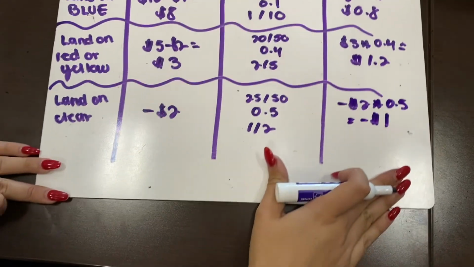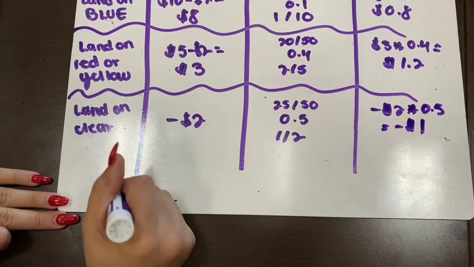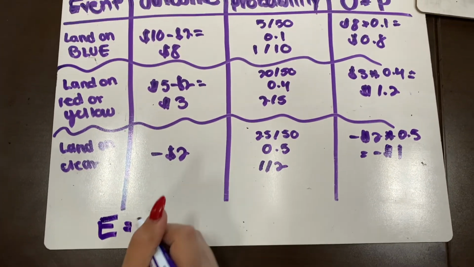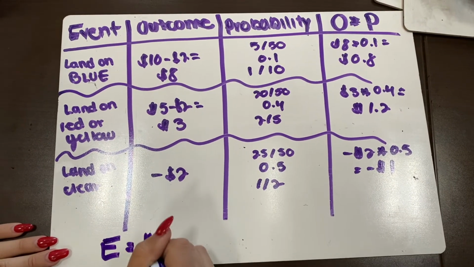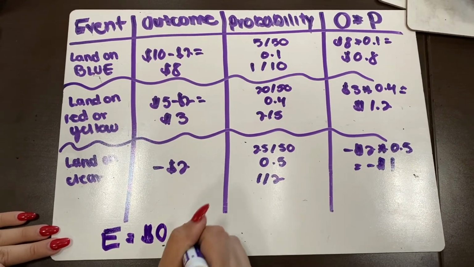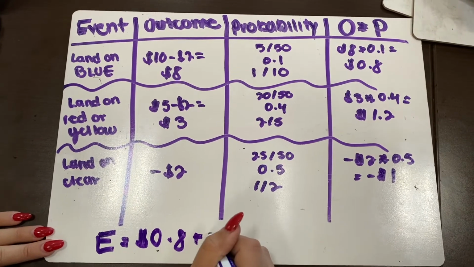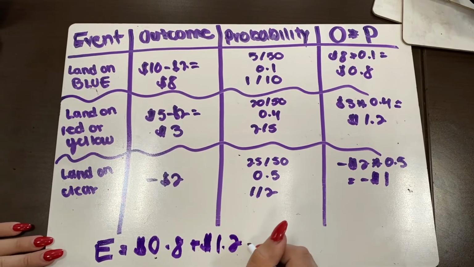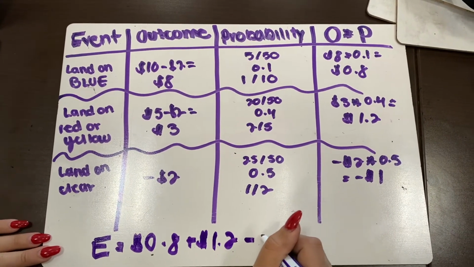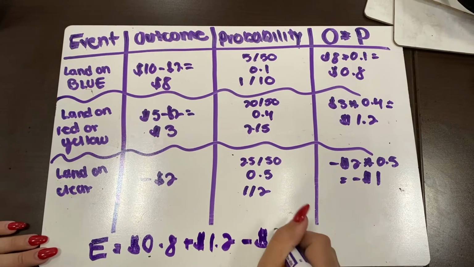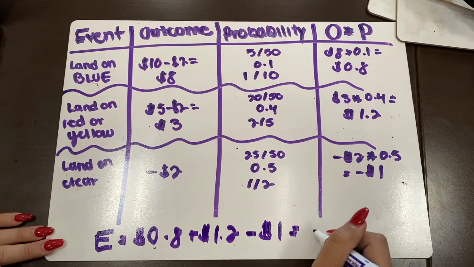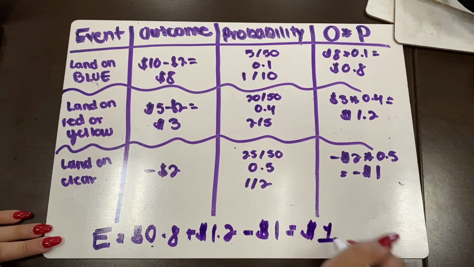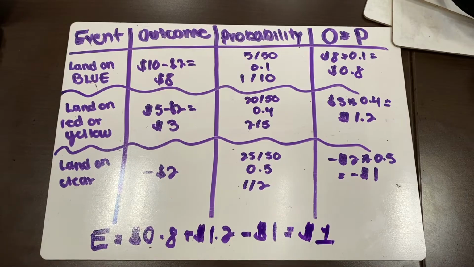Now we have to solve for E, which is the expected value. In order to solve for E, you have to add all the totals together. So for example here, we're going to add 0.8 plus 1.2 minus 1, which equals $1. So now we write out the expected value is $1. In the long run, the player expects to win $1 for every game.